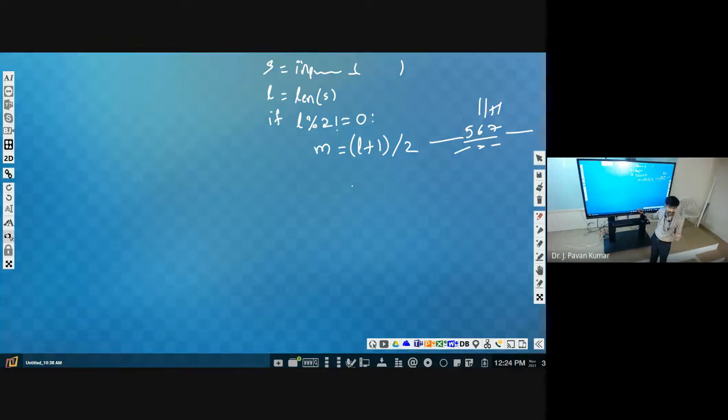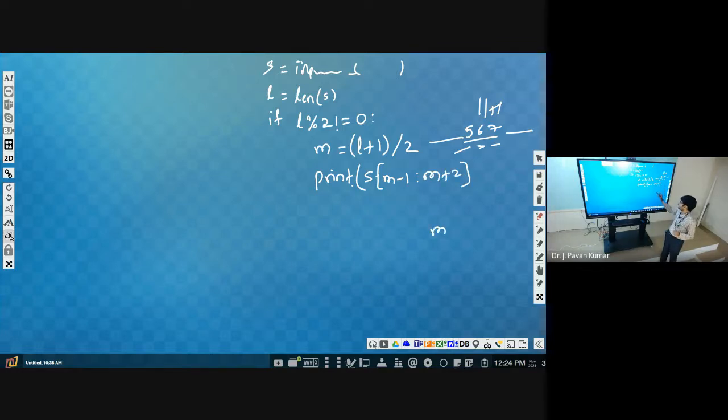Now we can use slice. Print S of, from where do we have to start? From which index? m minus 1 up to m plus 2.